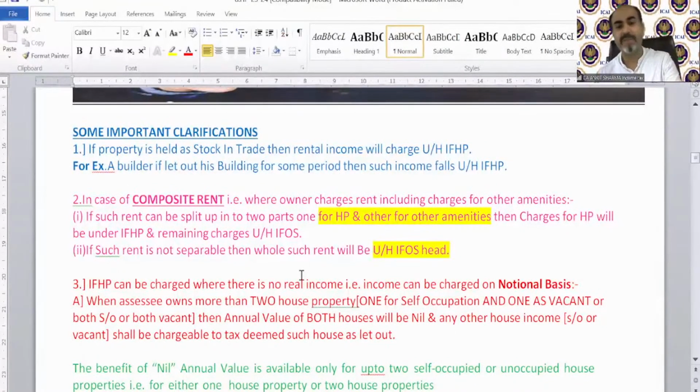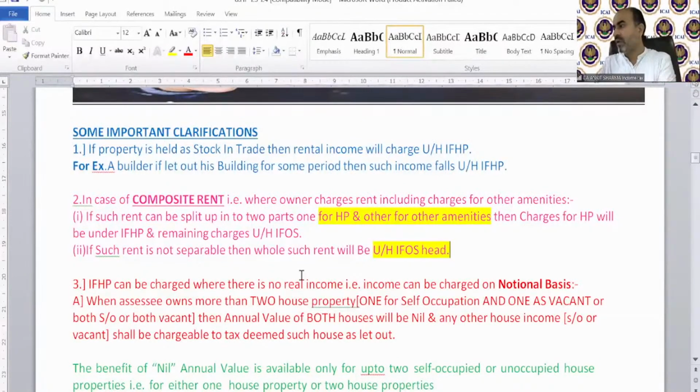Still, if rental income is paid by that partnership firm to Iron Man, that is going to be taxable under income from house property. Whether you are a partner or not, it does not matter. The partnership firm has a separate identity. It has a separate PAN card also. So if that partnership firm pays rent to Iron Man, it's still going to be taxable under income from house property.